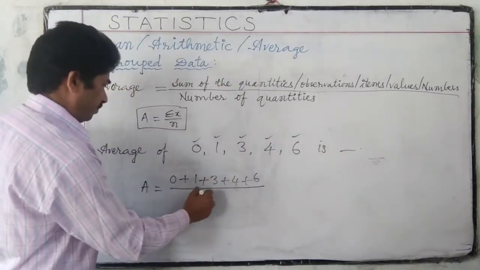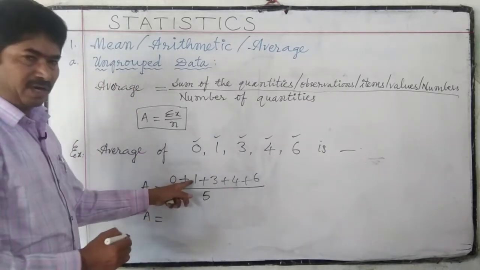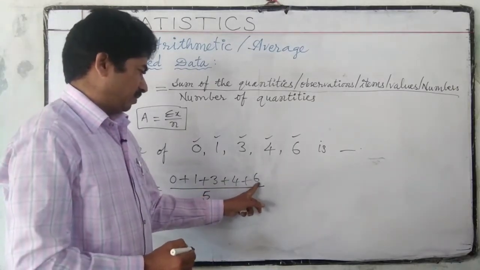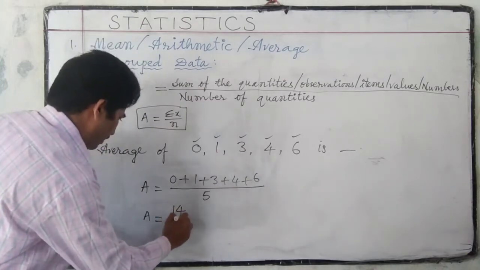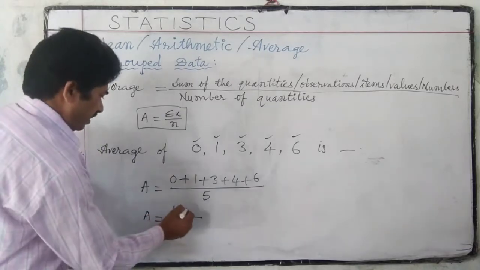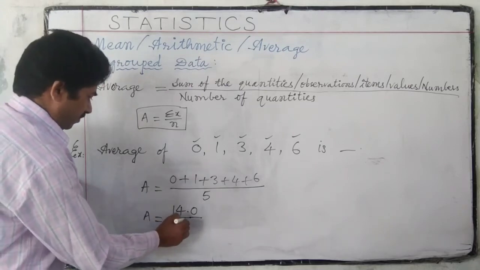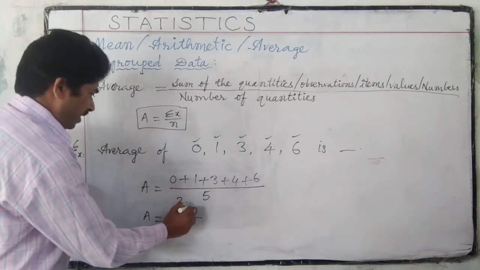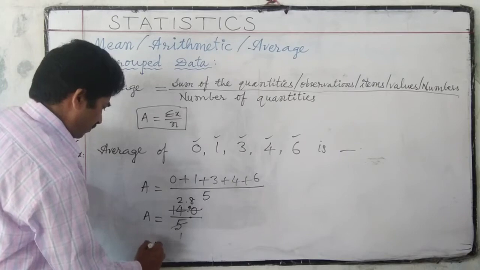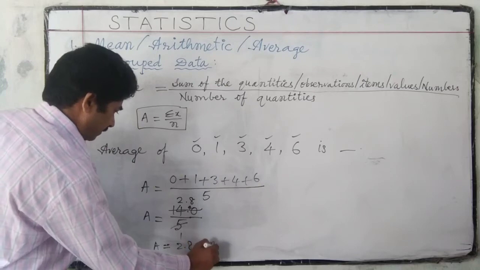Here we have 5 numbers. That is equal to 0 plus 1, 1, 1 plus 3, 4, 4 plus 4, 8, 8 plus 6, 14. 14 by 5. 14 is not divisible by 5. That's why we can keep a decimal point and 0. Then we can cancel with 5. 5 2s are 10, 4 balance, 5 8s are 40. Therefore, average A is equal to 2.8 is the answer.